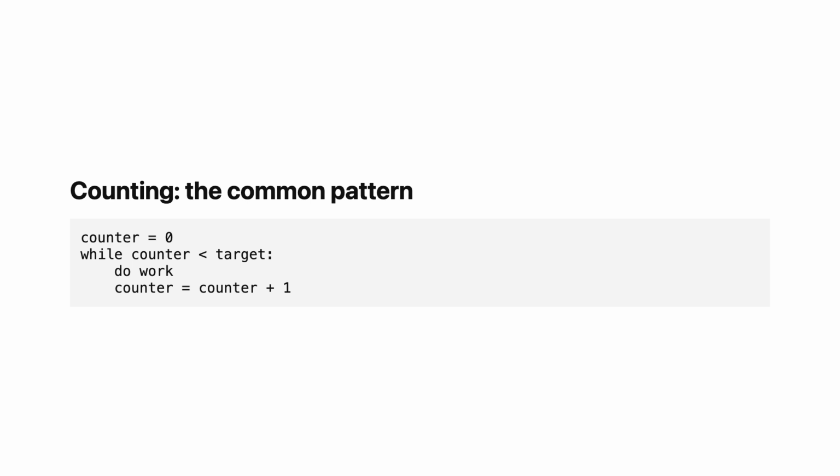Counting is simple and reliable. You know exactly how many iterations will occur. The termination condition is easy to verify. The progress toward termination is clear.